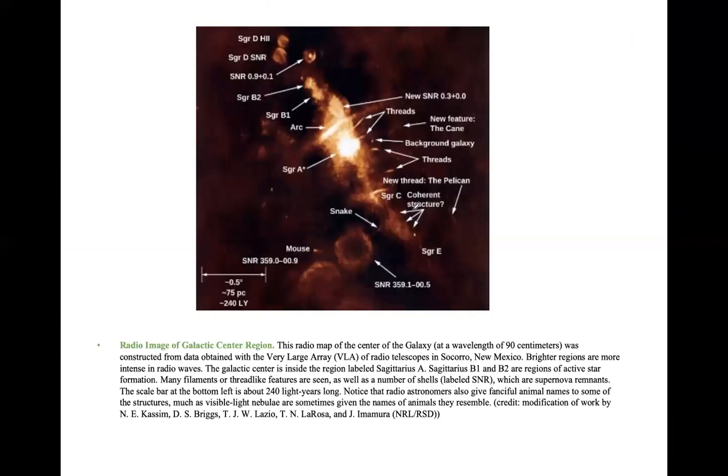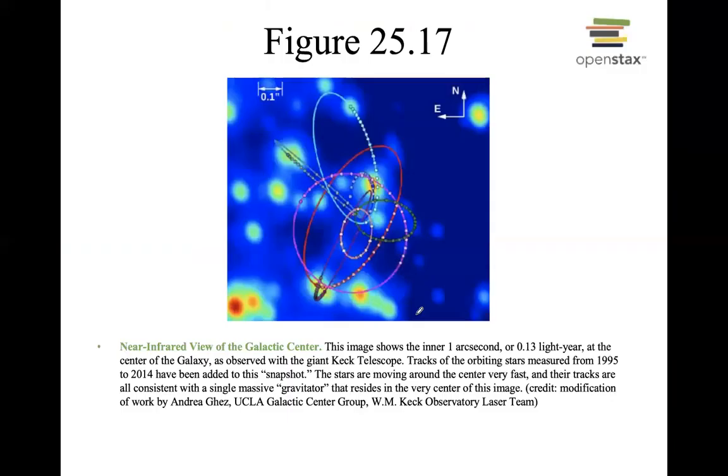And this is another radio image about the galactic central region. And there are a lot of things that you can get by reading through this caption. And since it is there, I'm not going to explain it too much at this point. Just go through it. And the image is basically taken from the VLA, which is called the Very Large Array of Radio Telescopes in New Mexico.